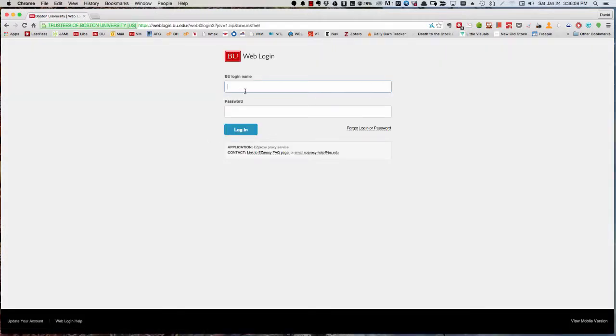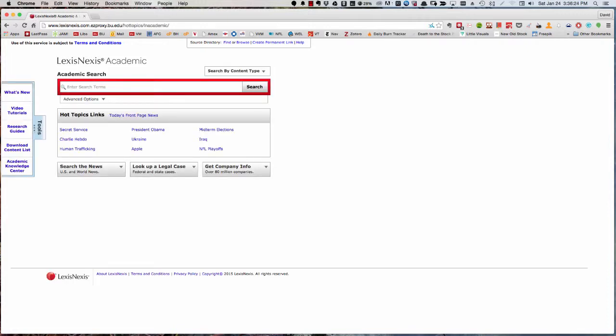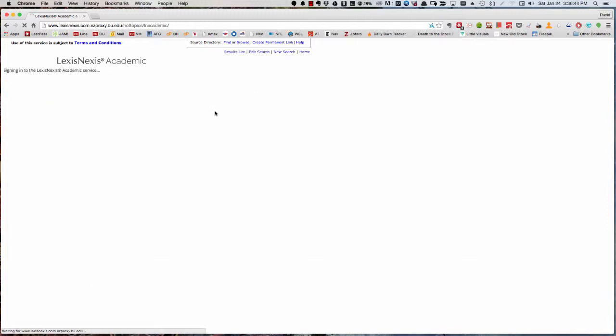If you are not already signed into the BU network, you will need to enter your Kerberos password to get to the site. And when you do, you will come to the LexisNexis Academic landing page. Let's cover the same search as we did in part 1. Enter Napster in the search field without changing any options. Click search.